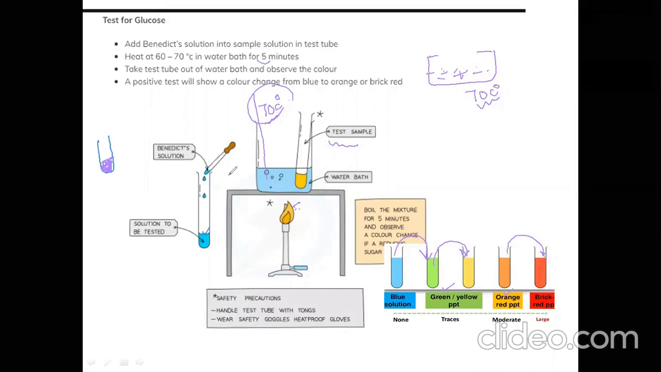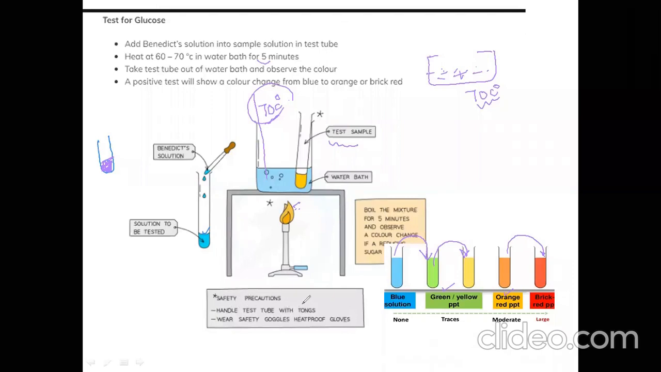Once again, listen. First of all, you take the sample, right? In that sample, you add Benedict solution and you give heat. Okay. And after that, you observe the color after 5 minutes. If the color changes, it means glucose is present. If the color remains blue as it was, it means glucose is not there. Okay, but whenever you are performing this experiment, you should follow safety precautions.